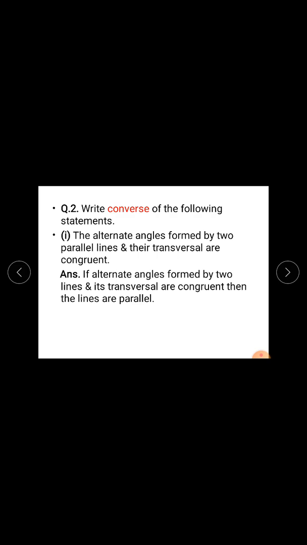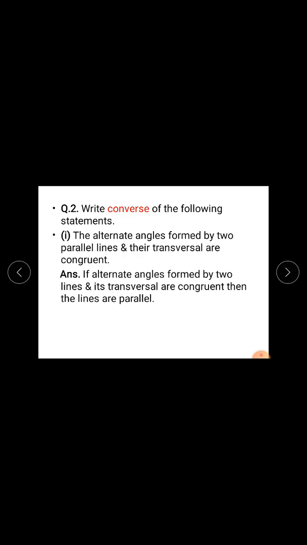Now question number 2. Write the converse of the following statements. Converse statement means if the antecedent and consequent in a given conditional statement are interchanged, the resulting statement is called the converse of the given statement.